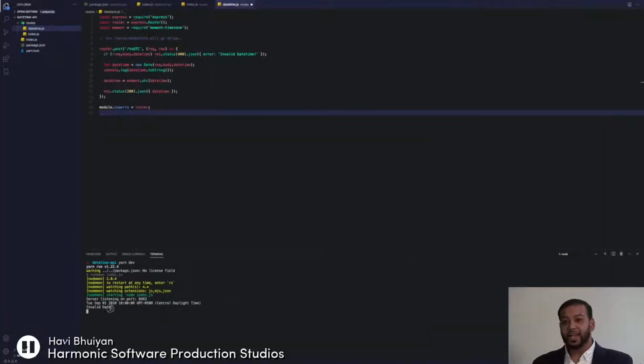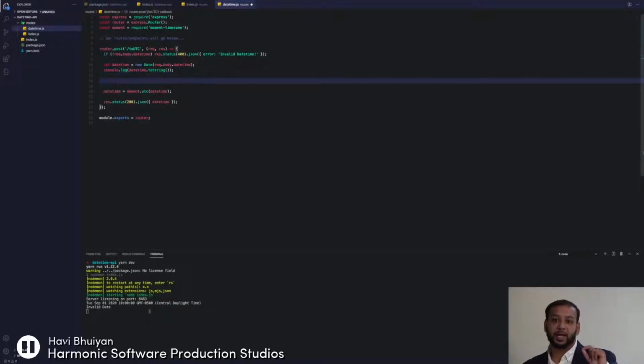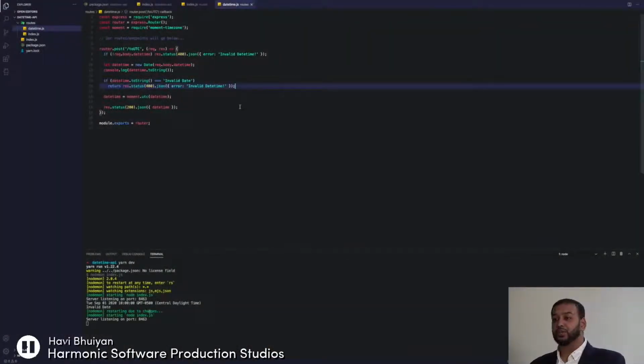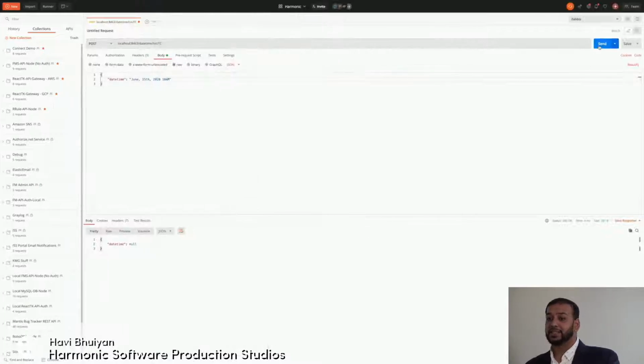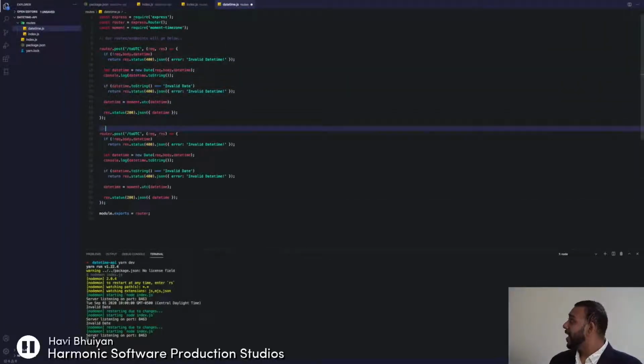But what if we have an invalid date? What if our user passes us some date that's invalid, and they're relying on that response datetime field? It'll pass back null, and there might be some cases where that's an issue. So what we want to do is let the user know that, hey, this is an invalid date. What we'll do is check by using the toString method on our date object, and it'll return to us what that date string should look like. If it is invalid, then we'll get a not valid string back.